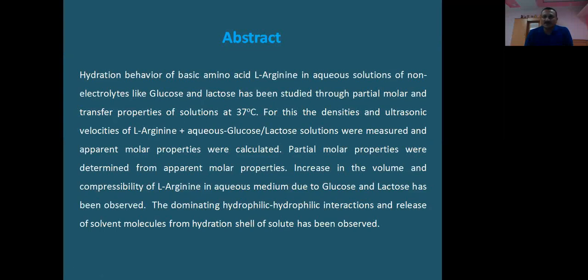For this, the densities and ultrasonic velocities of the aqueous solutions of L-Arginine were measured in presence of glucose and lactose, and from these densities and ultrasonic velocities, the corresponding apparent molar volumes and compressibilities were calculated and were fitted to the plots to determine the partial molar properties and transfer properties. The dominating ion-hydrophilic or hydrophilic interactions in the present systems are observed between solutes and co-solutes.